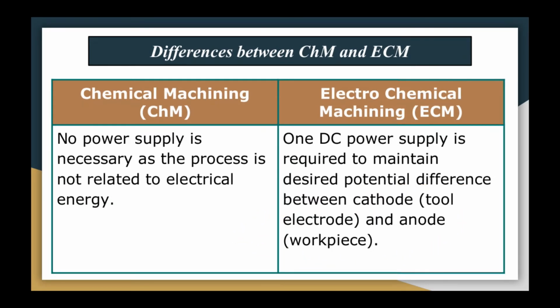In chemical machining, we do not require any power supply, because here there is no conversion of electrical energy. But in electrochemical machining, we require a DC power supply to maintain the desired potential difference between the cathode and anode, that is tool and workpiece.